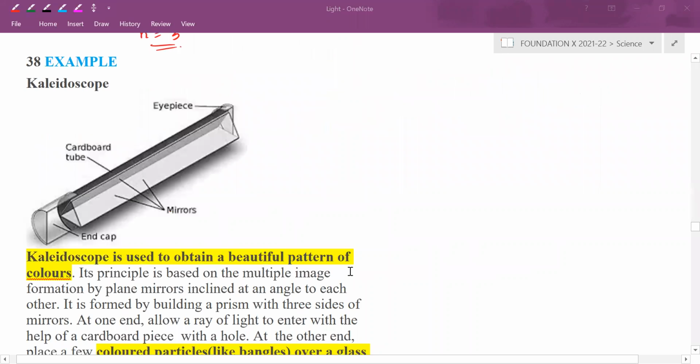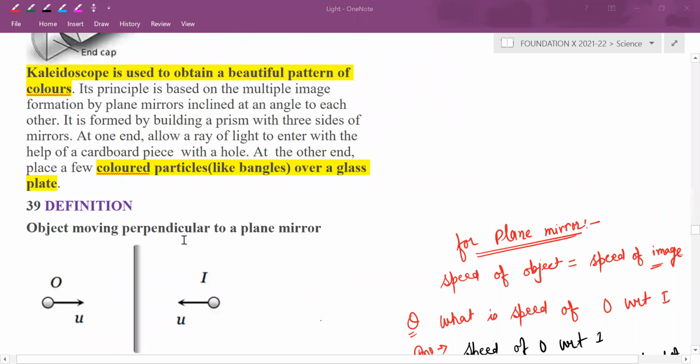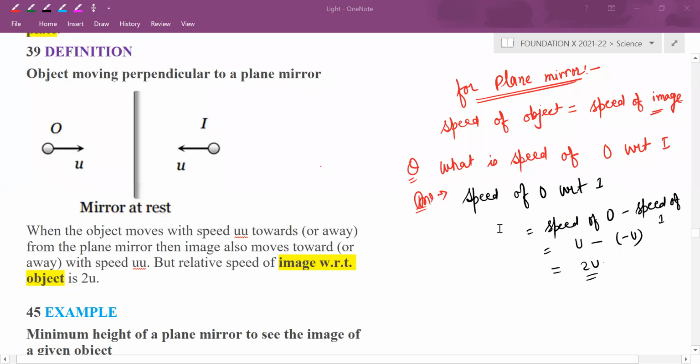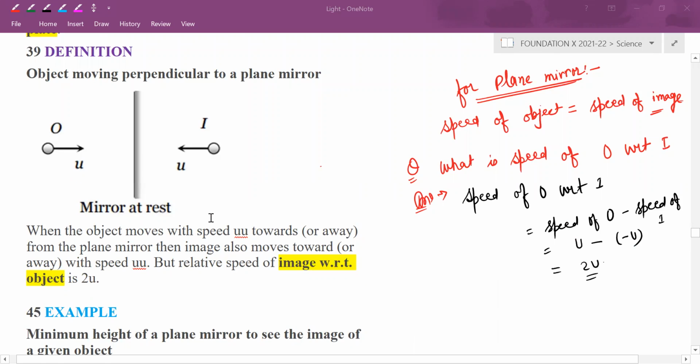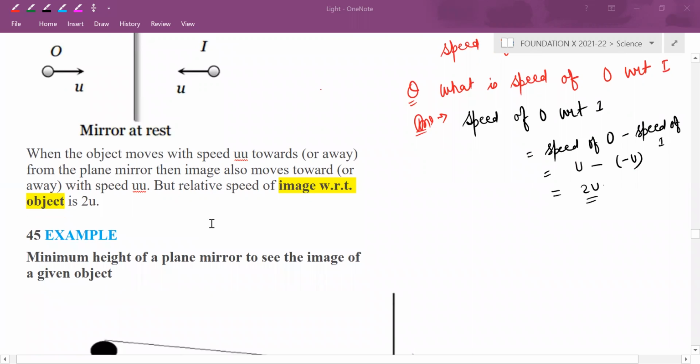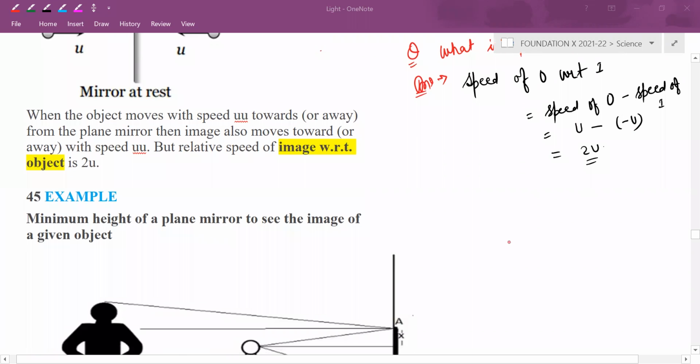So this we have already covered. Next is speed of object. In the plane mirror, what happens? Image speed will be equal to the speed of object, right? So one more question we will do here now. This is the object actually.